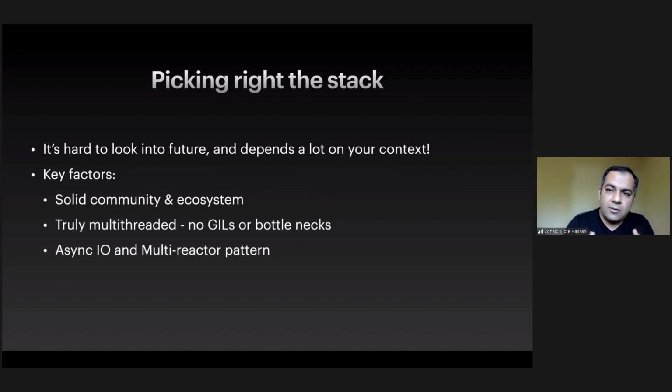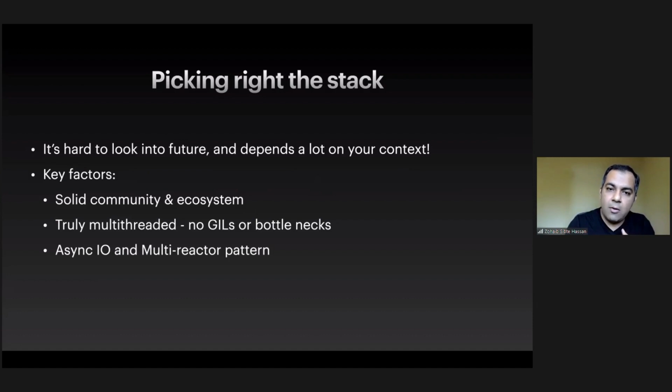The key factors that we looked into while picking stacks were a solid community and ecosystem, true multi-threading, no global JILs or global interpreter locks, and I would come to it in later slides as well, why I'm saying this, or bottlenecks.